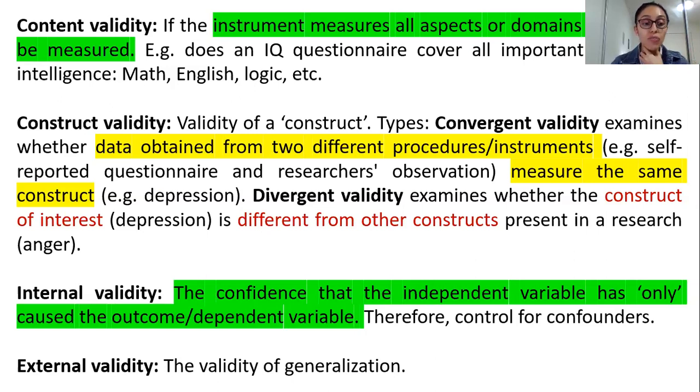All right, so how can you be confident with your external validity? Well, you'll have to go back to having a good sampling technique as one of the examples.